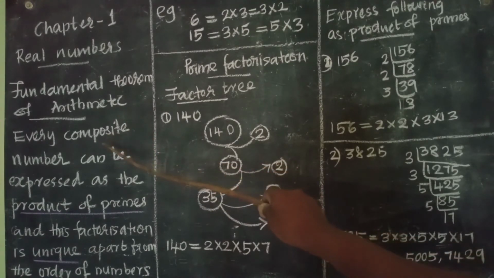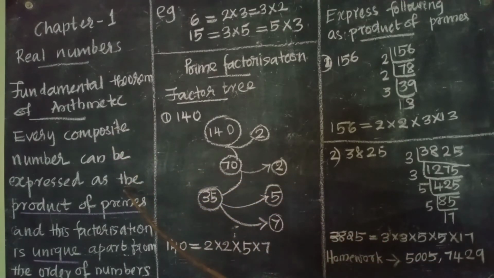Here it is saying that every composite number can be expressed as the product of primes. That means if we factorize the composite number, we will get the factors as primes. And this factorization is unique. Unique means there is only one factorization apart from the order of numbers. The order of the numbers can be changed, but the numbers will not change.